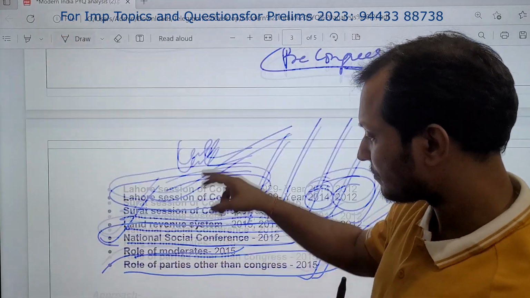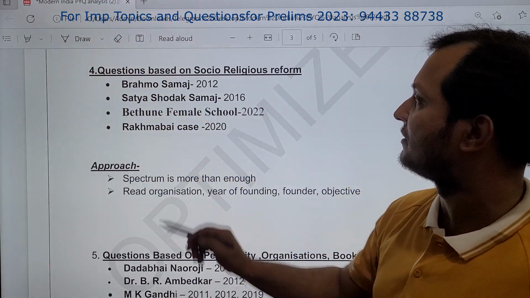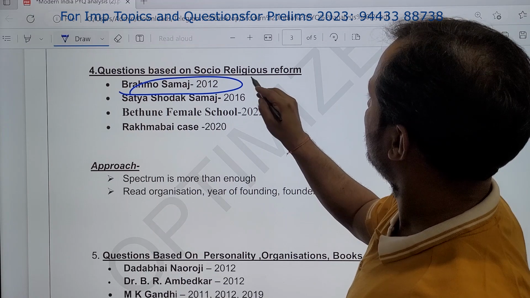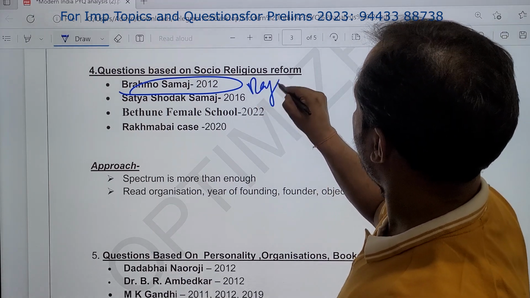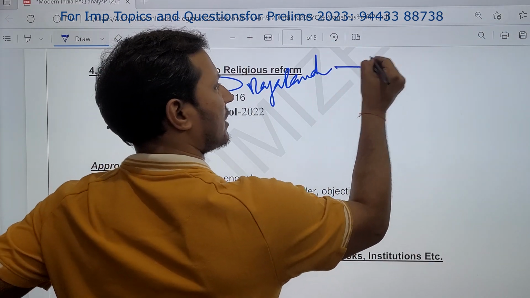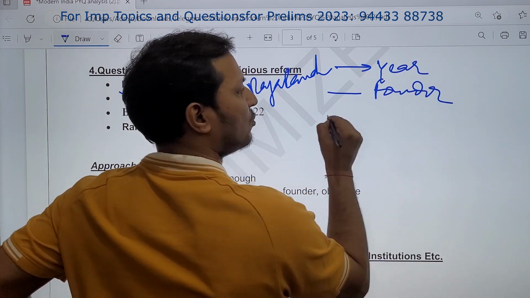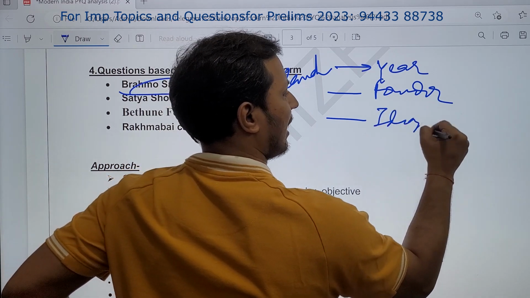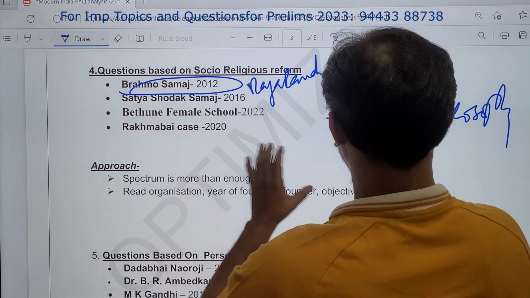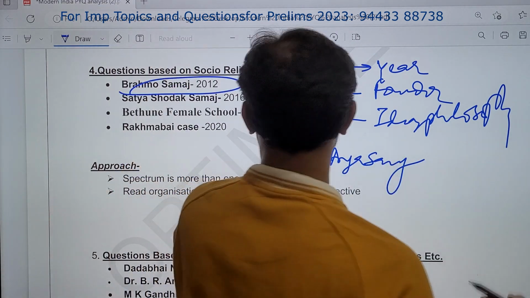Next, we see questions based on socio-religious reform. You can see here, Brahmo Samaj, this year, very important. Then Raja Ram Mohan Roy, very important. So, what kind of questions they will ask? They will ask which year it was founded, who was the founder, then what was the idea or philosophy. And they will try to mix. For Brahmo Samaj, they will give you one statement from Arya Samaj. Like this, they will try to mix. So this year,